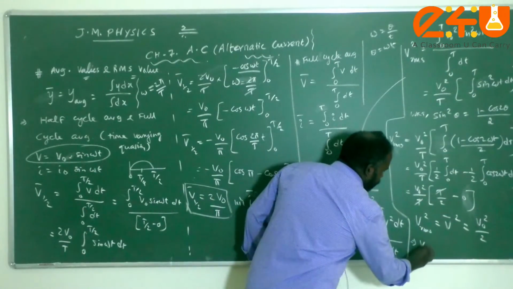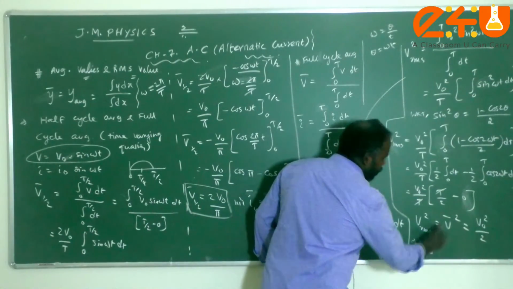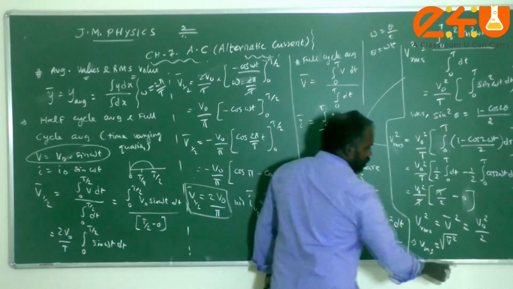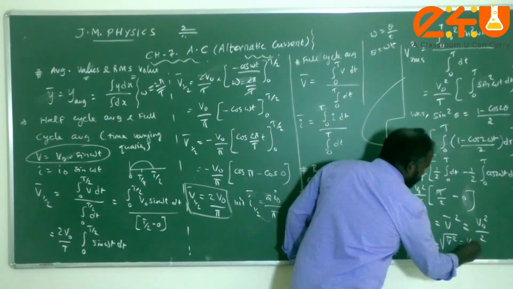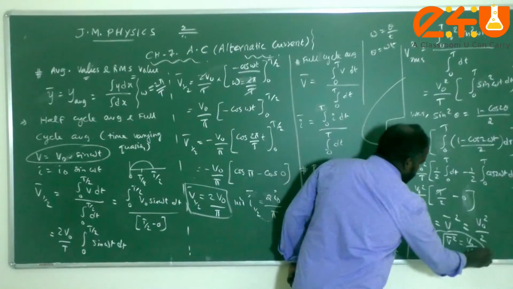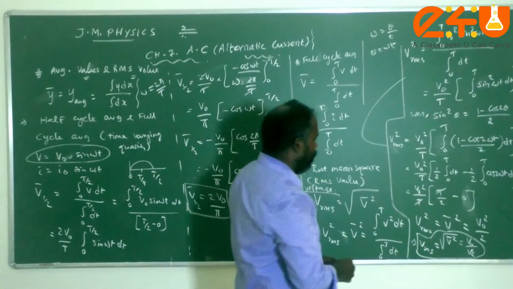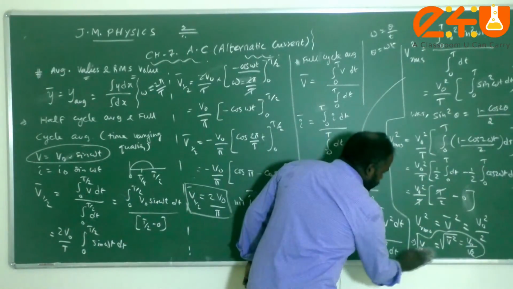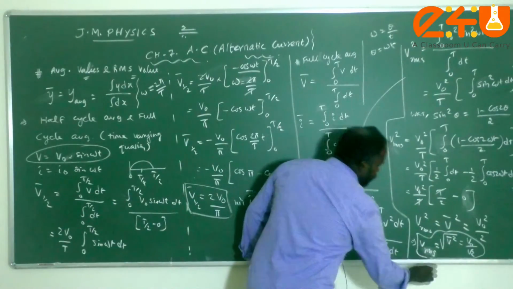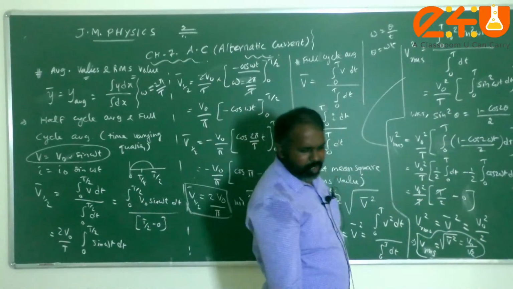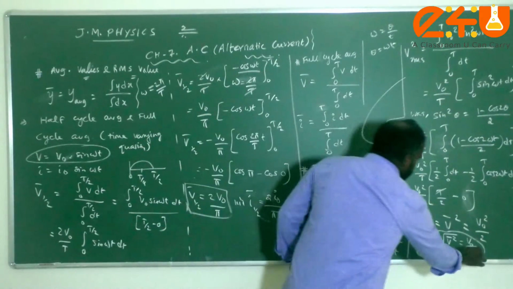Therefore, Vrms is equal to the square root of V bar square. That is nothing but V naught by root 2. V naught by what, children? Root 2. So this is the expression for the RMS value. Therefore, Vrms is equal to V naught by root 2.